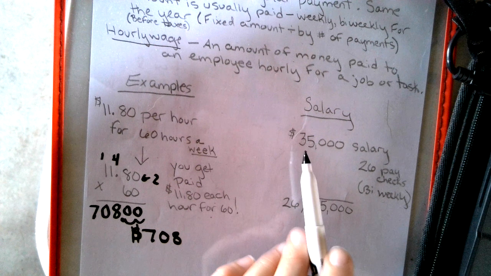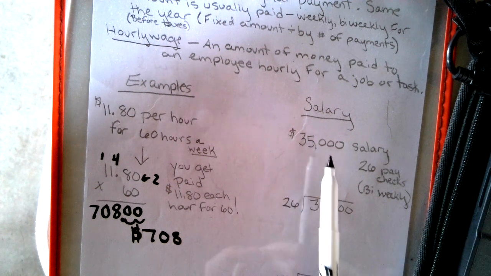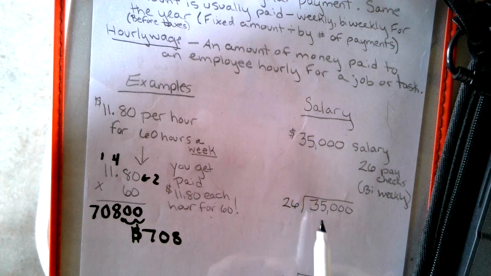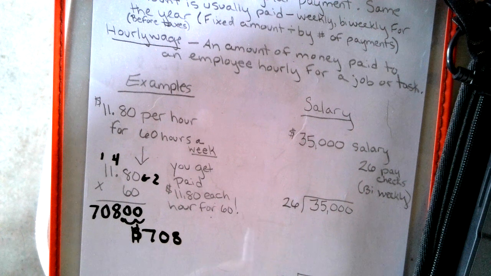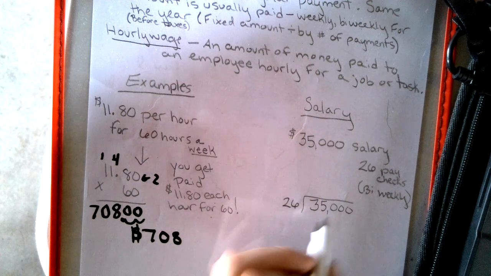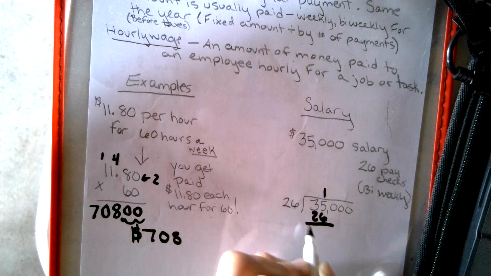Now we can look at a salary. So let's say that this person over here is making $35,000 a year salary, and this is what it would look like bi-weekly. So if we were to take $35,000 and we are going to divide it amongst 26 paychecks. So I'm just going to do the math. So just follow me. 26 into 35.